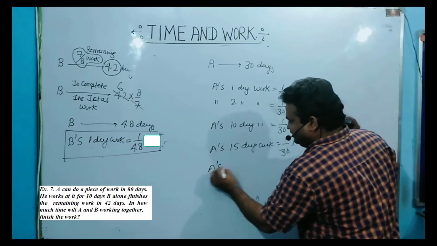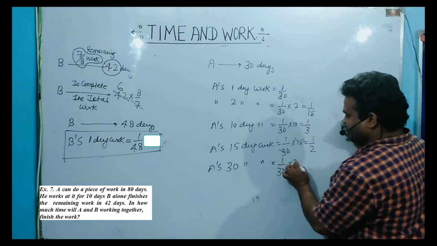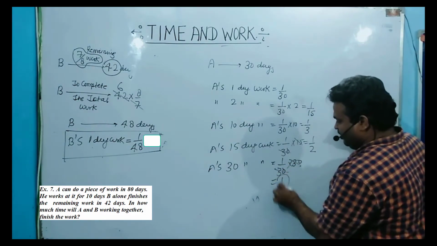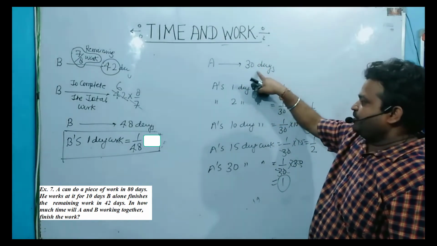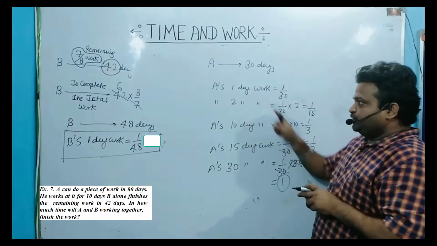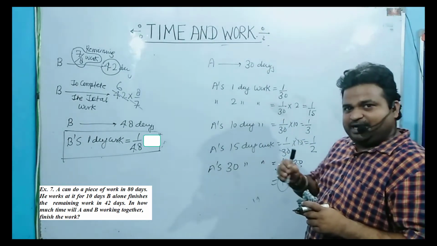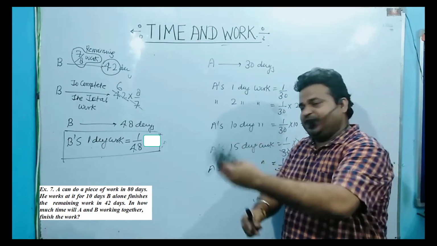So what is A's 30 days work? 1 by 30 into 30 means 1. 1 means the entire job is completed. So if A takes 30 days to complete a job, A's 15 day work is 1 by 2. This is why I multiply the days by the rate, so that you get how much work is completed in different days.